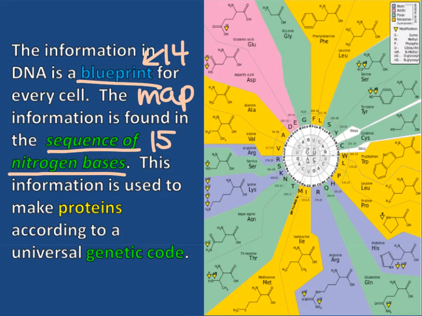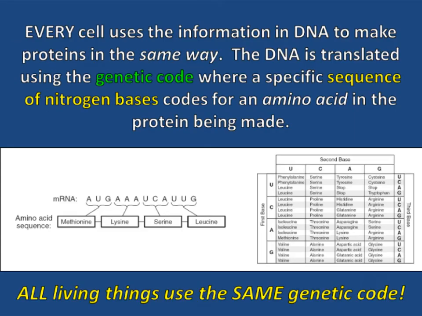Not only does our DNA tell us who we are, that DNA is used to make those proteins inside of our bodies. So number 16, what does DNA have the information for making or synthesizing? And the answer is proteins. So every single cell, either eukaryotic cells or prokaryotic cells, they use the information in DNA to make proteins in the same exact way.